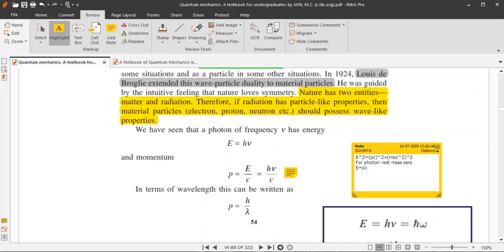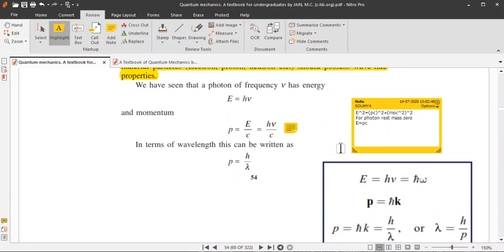Now, we know the famous relation, E equals h nu. What is E? E is the energy. What is h? h is the Planck's constant. And what is nu? Nu is the frequency of radiation. Now, we also know that momentum P equals E by c. Again, E equals h nu, so we can say that P equals h nu by c.